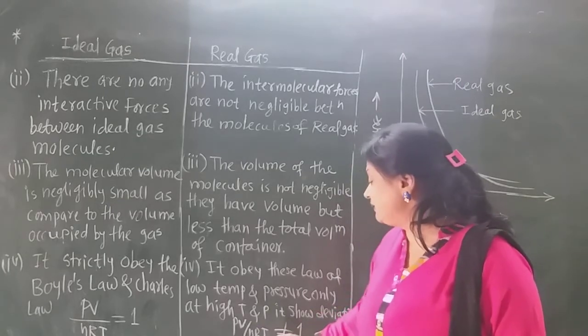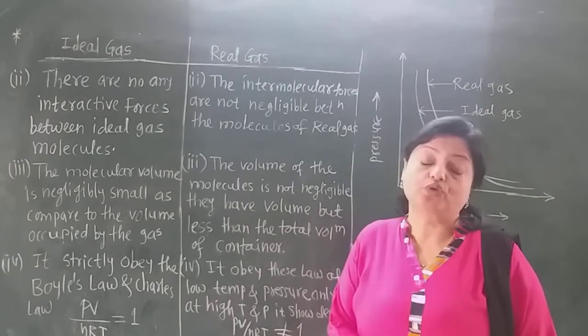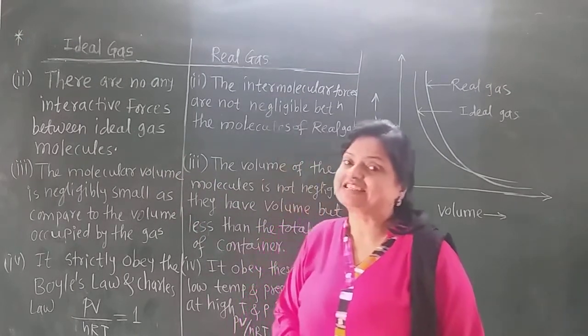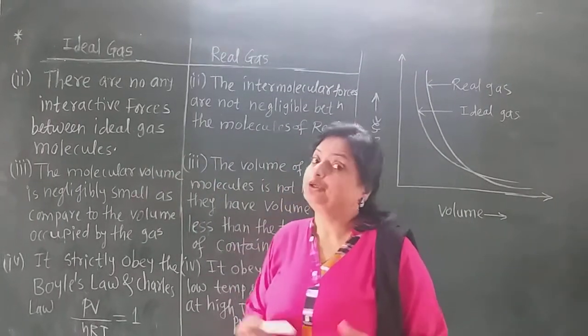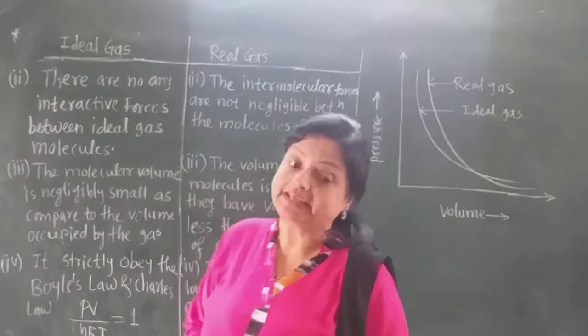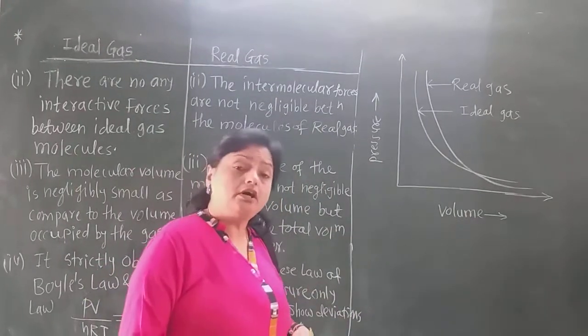So the PV divided by nRT ratio is not equal to 1. Now this ideal gas is imaginary, but the real gases are the true gases, and they are hydrogen, nitrogen, chlorine, etc.